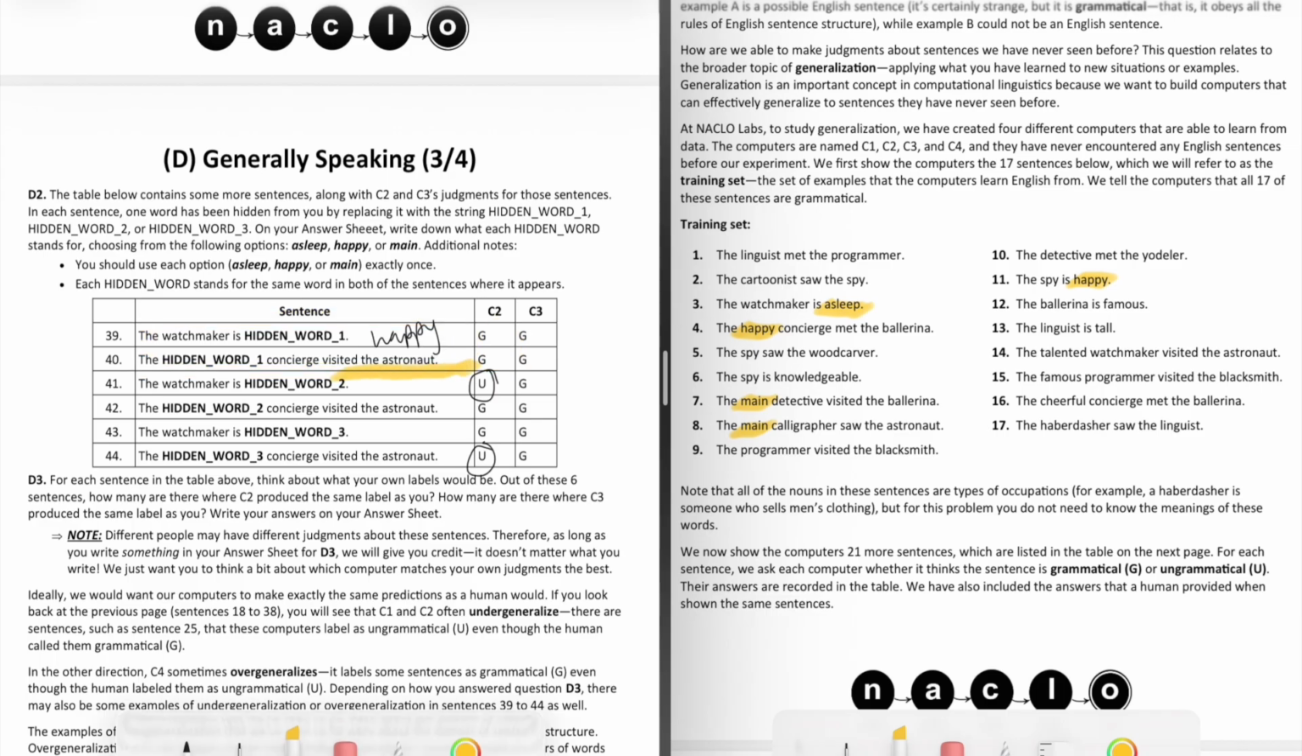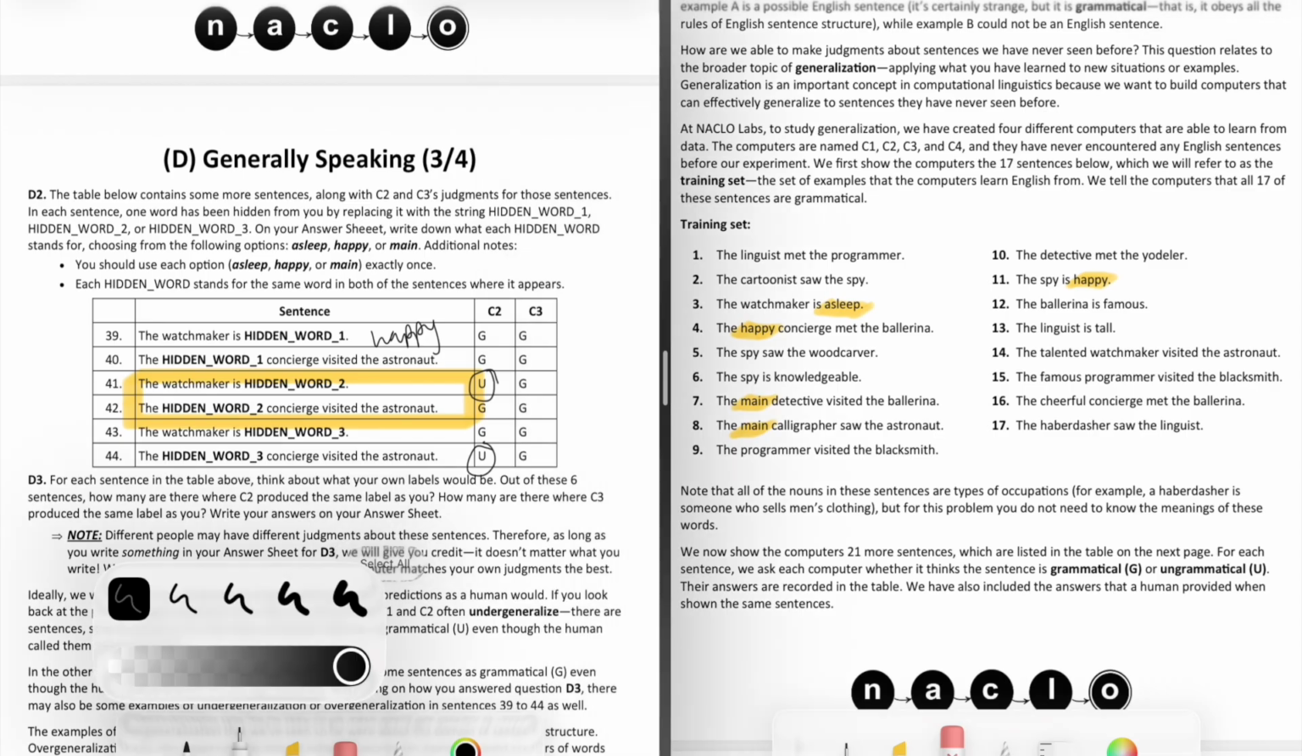Moving on to these next 2 sentences for hidden word 2, computer 2 labels the first one as ungrammatical, where the adjective is in the second half of the sentence. That means the training set cannot have that word in the second half of the sentences. We have asleep in the second half, but we don't have main, we only have main in the first position. So we're going to say that this is main.